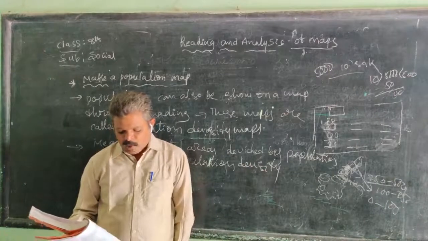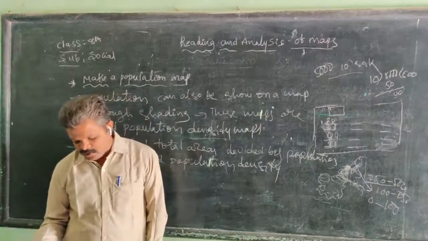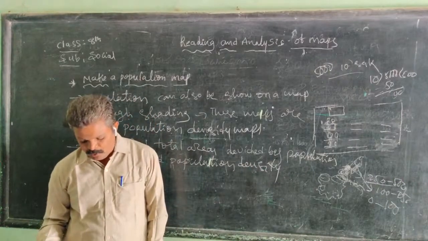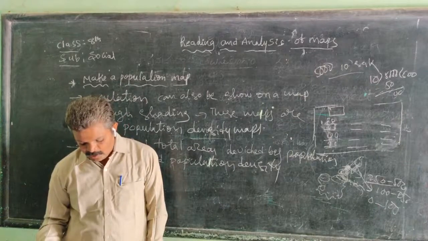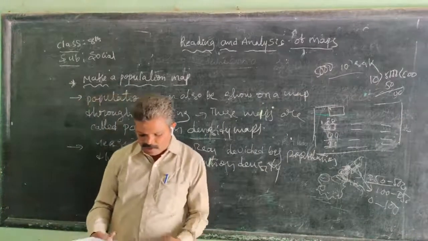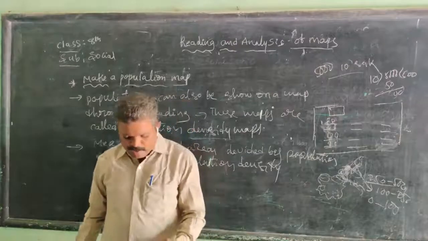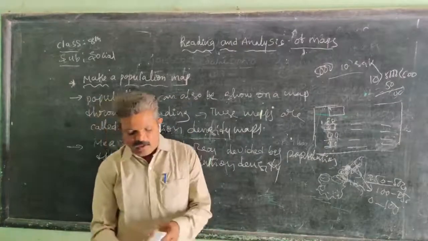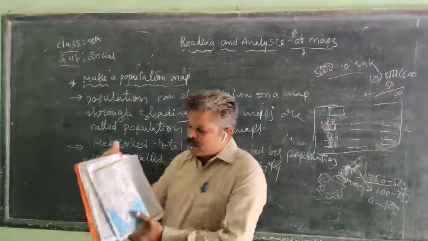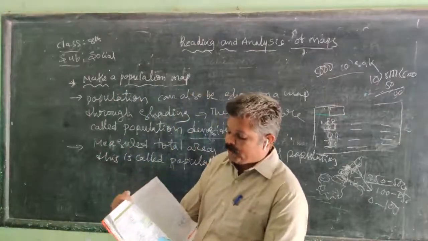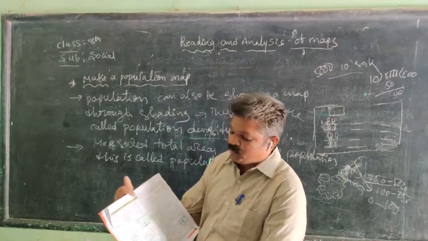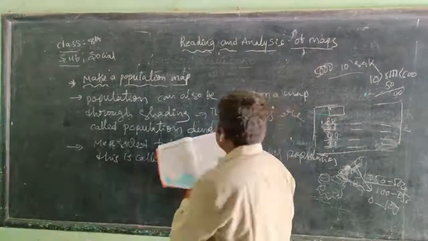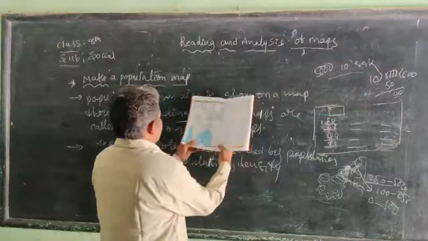So the population density of a village is 100 per square kilometer. By using the same method, the density of population of the entire state can be found out. See the following example; they have given it in the textbook also. Here is the state population density, based on that.